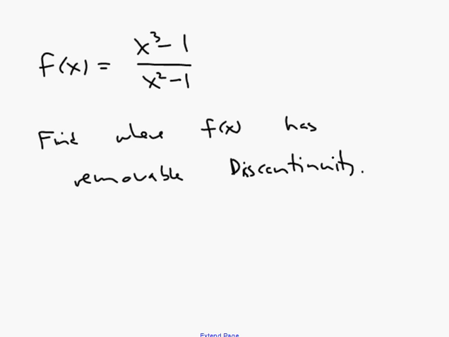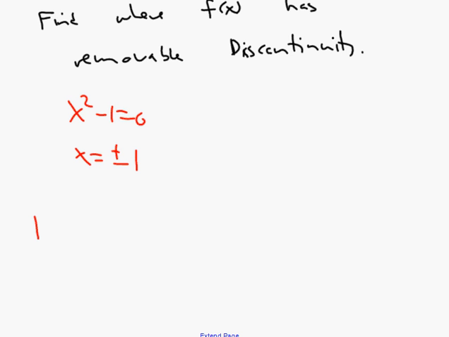So let's do that first. We can tell just by looking at the denominator and setting it equal to 0 that this function is not continuous at x equals plus or minus 1. So that means you need to check two limits. You need to check the limit as x goes to 1, and you also need to check the limit as x goes to negative 1 of the same function.